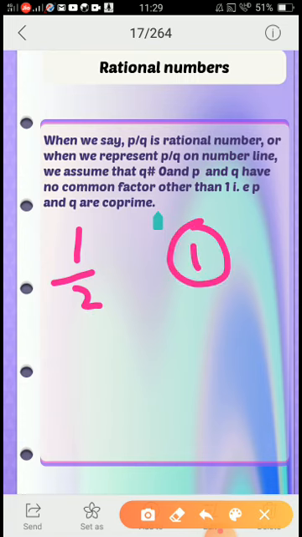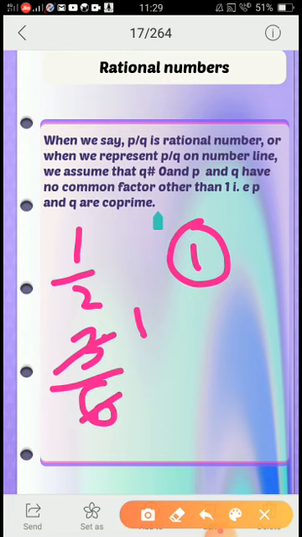Suppose I take 3 by 6. Now, in 3 by 6, can I have a common factor? Yes, I can divide this by 3 itself. So 3 ones are 3 and 3 twos are 6.